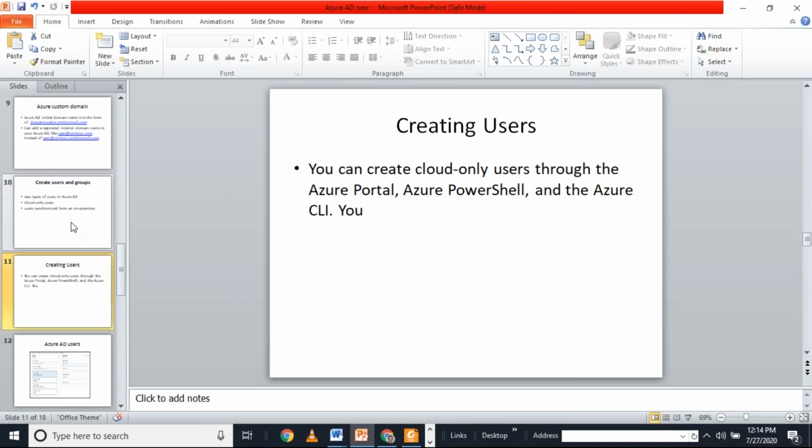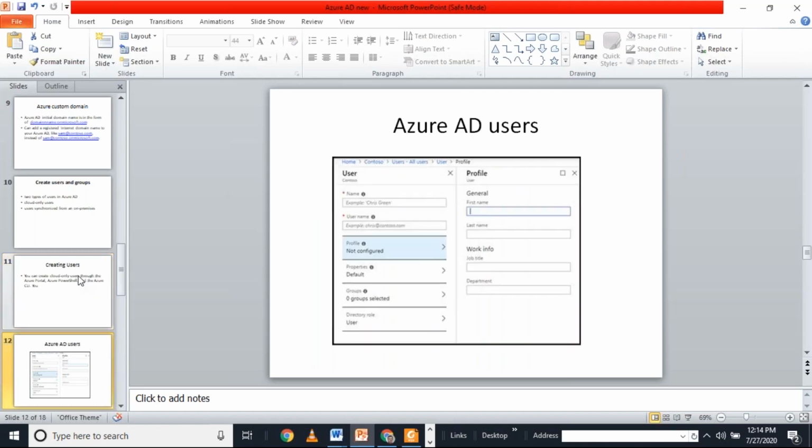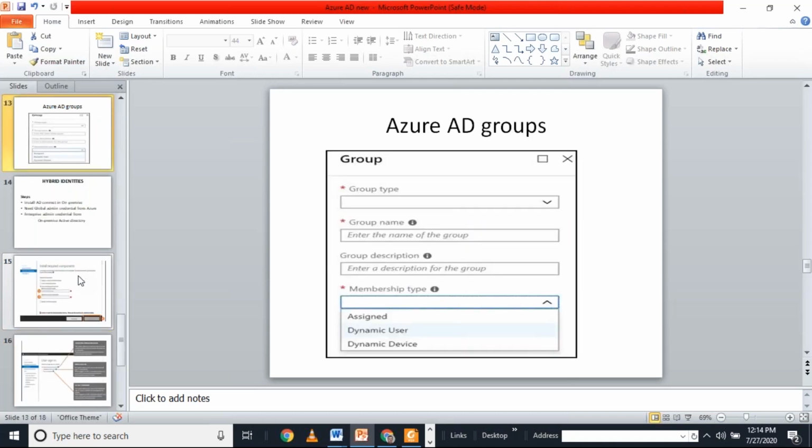If we want to create users, we can go to the Azure portal and create a user, or we can also create users using Azure CLI or Azure PowerShell. In the Azure portal, we go to Azure Active Directory, select Users, and create the users. In the same way, we can create groups also.